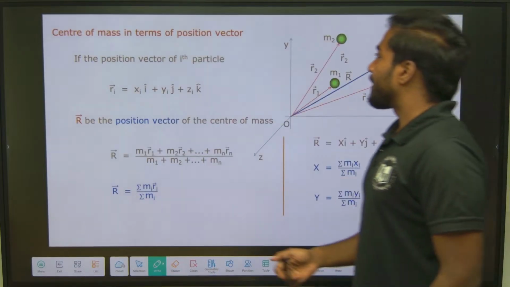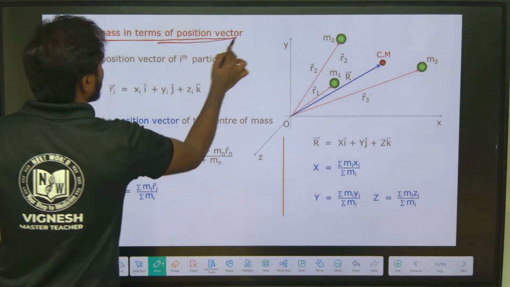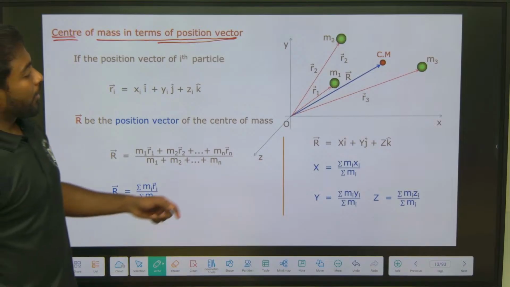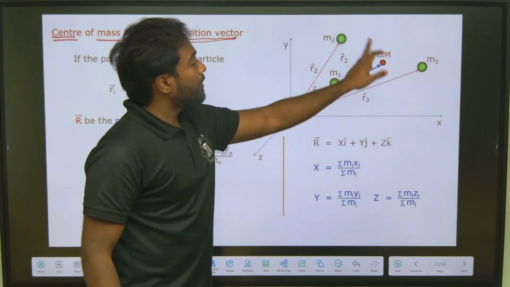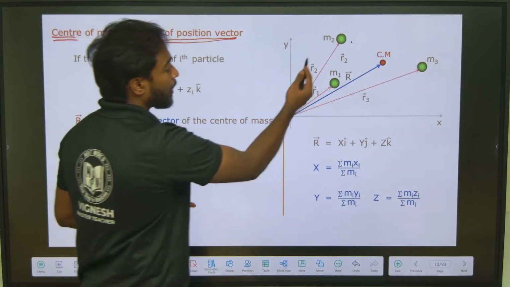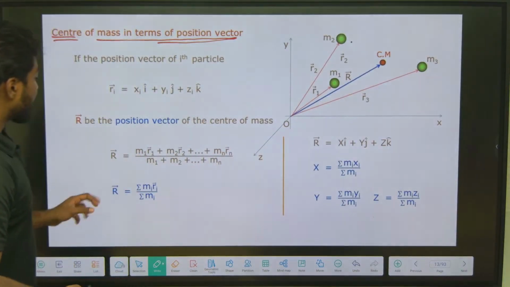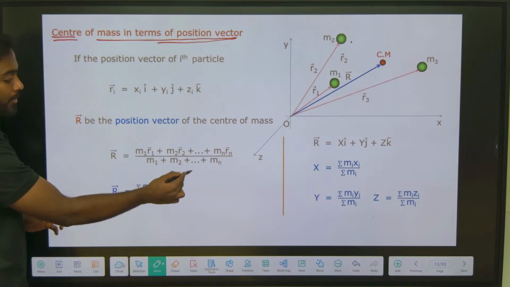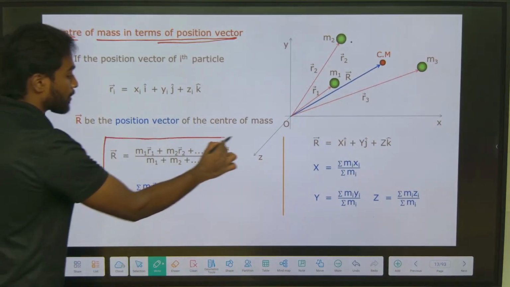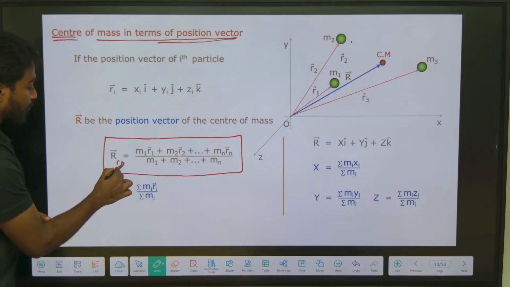So center of mass in terms of position vectors. Here are the masses m1, m2 and m3. From the origin the positions are r1, r2 and r3. What is the center of mass of the given three objects? It is m1 r1 plus m2 r2 plus up to mn rn, if n particles are given, divided by m1 plus m2 plus up to mn.